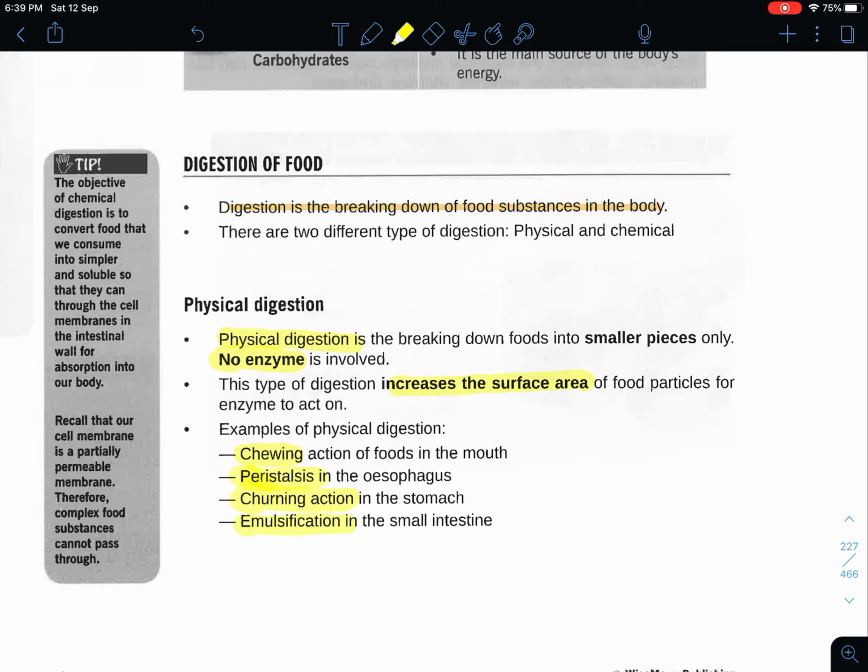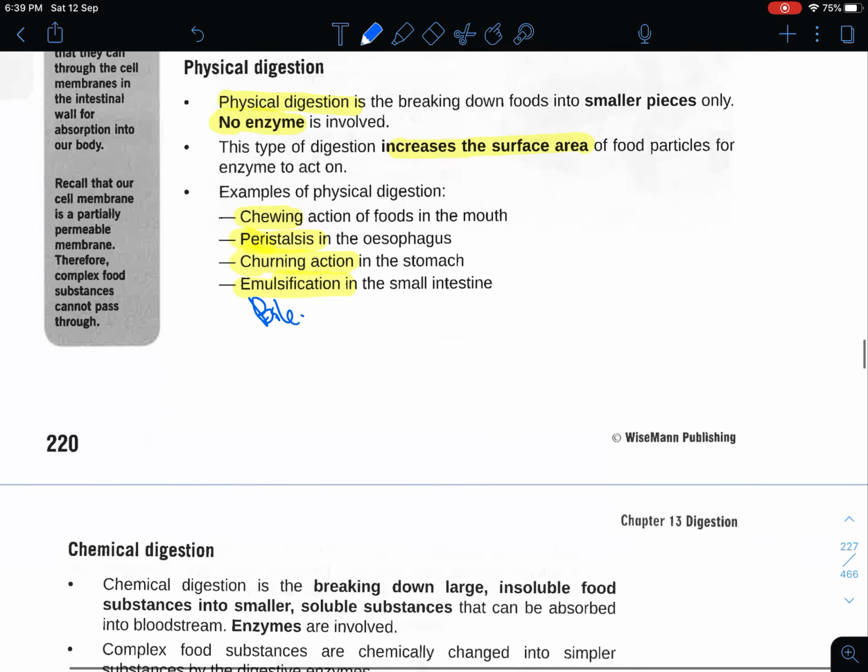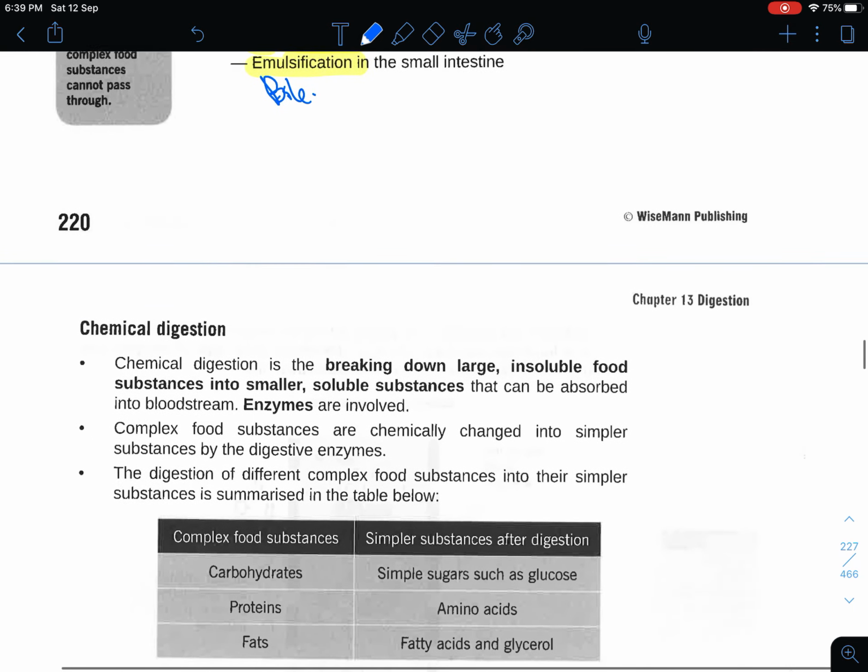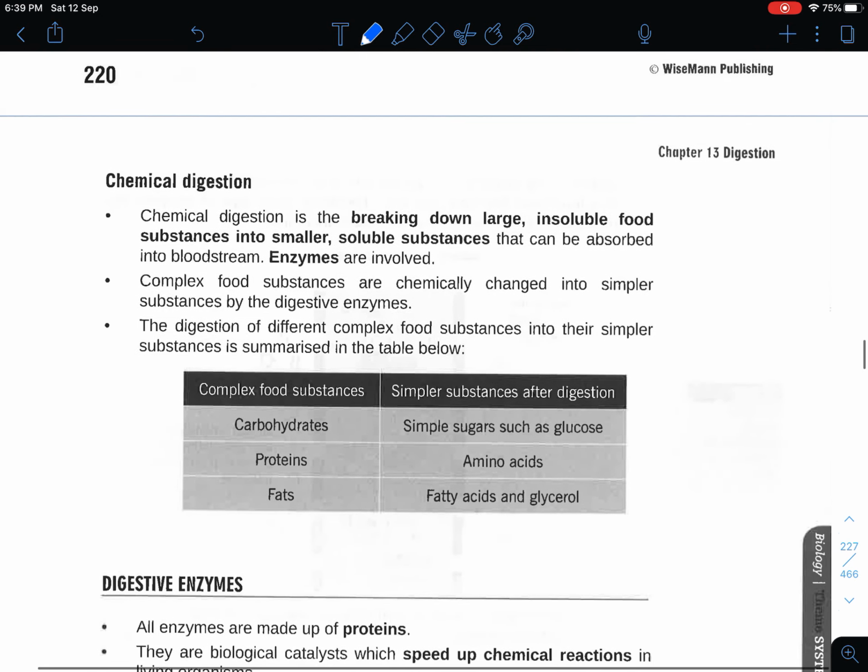And of course, emulsification in the small intestine, which we will cover more often. Emulsification is where you use a compound, the bile, to help break down a large fat molecule into smaller fat molecules. You are not creating something new. Bile is not an enzyme, but a chemical substance that helps break fat into smaller pieces to increase surface area for the enzyme lipase to act on it.